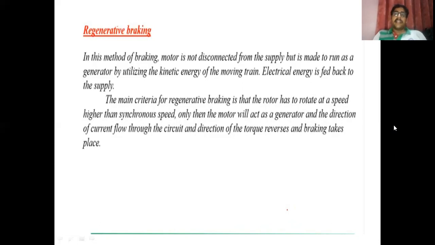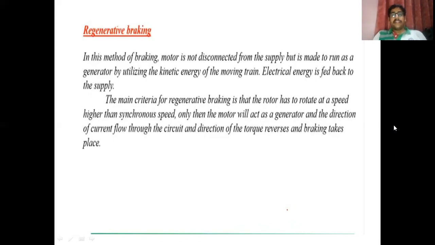But now in this case, the motor will act as a generator. When the motor acts as a generator, obviously it will generate an amount of electricity. Now this electricity we can use for charging the batteries installed in a locomotive, and this battery can be used for different purposes.